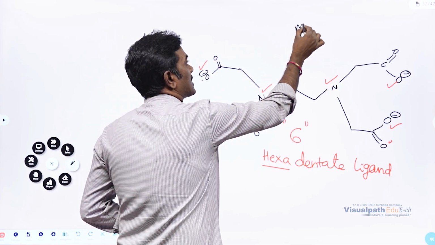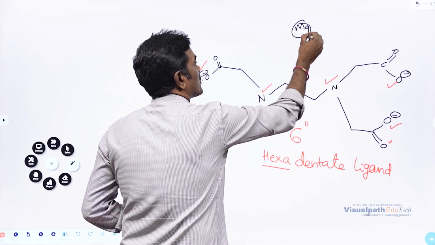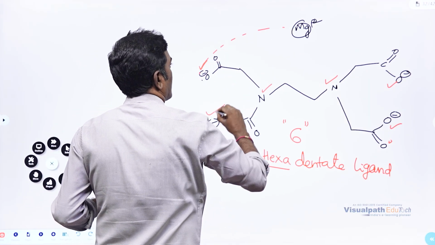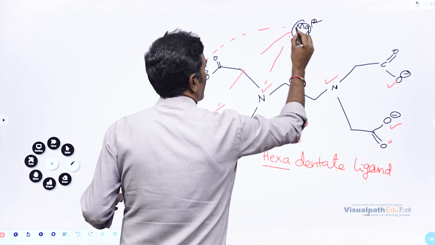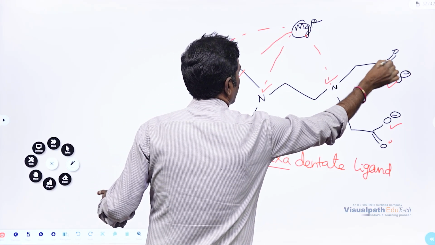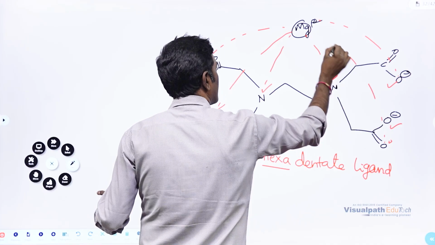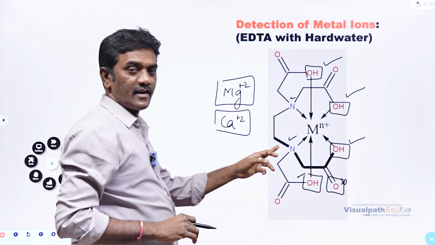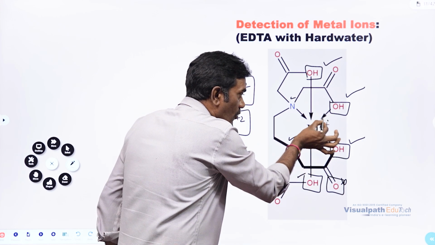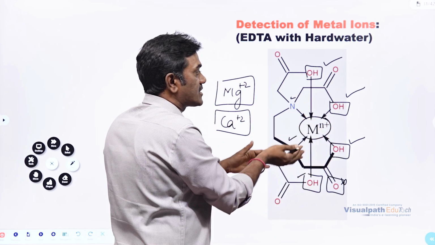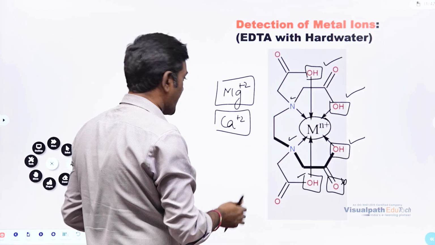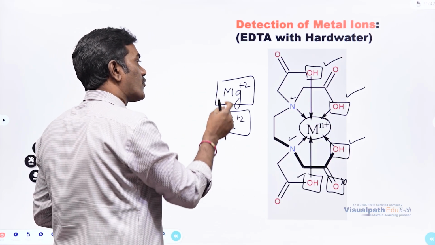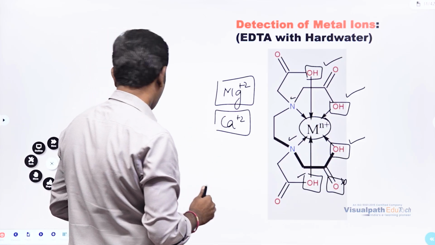For example, a metal or a magnesium ion. If a magnesium ion is there, this can form a complex in this way. In order to show this complex very easily, we have taken this image. In this image, it is very clear how the central atom is coordinated with 6 binding sites. The 6 binding sites I showed you separately also now. So these 6 binding sites are going to form a complex with the magnesium ion.